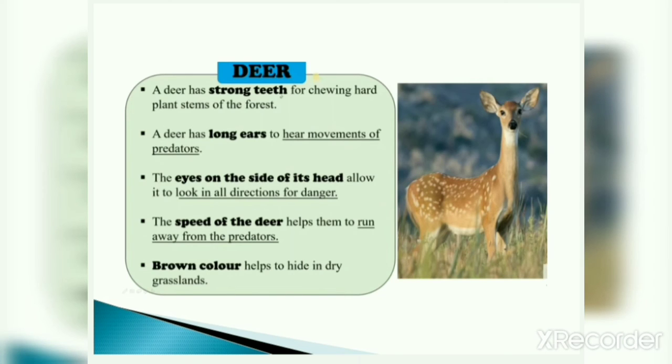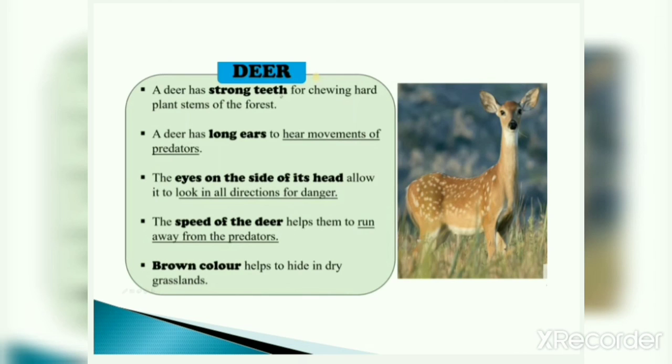A deer has long ears to hear movements of predators. You must have seen deers also, and you know that deers have very long ears. Now, what is the function of these long ears? With the help of these long ears, deers can hear movements of predators. I told you, na, predators means enemy. So, they can hear the movements of predators clearly with the help of these long ears.